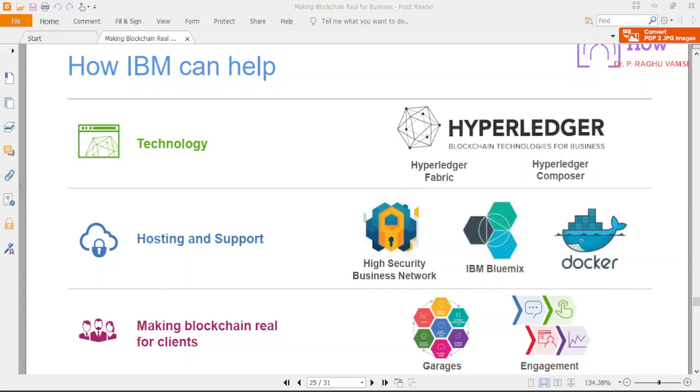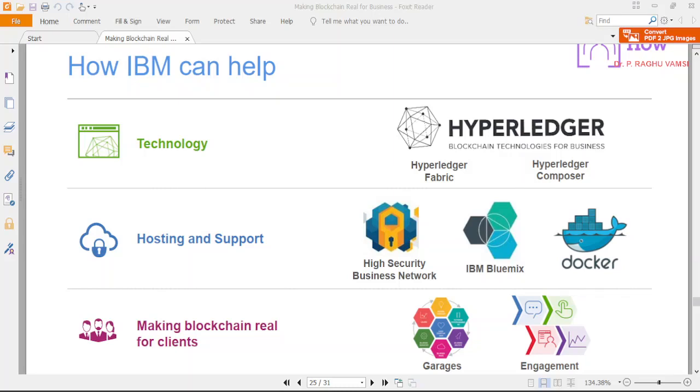Usually, setting up things in Docker and a local network will take some time, but if you want to set up the Fabric on the IBM cloud, then it is just a few clicks. Within 3-4 minutes you can set up your network.